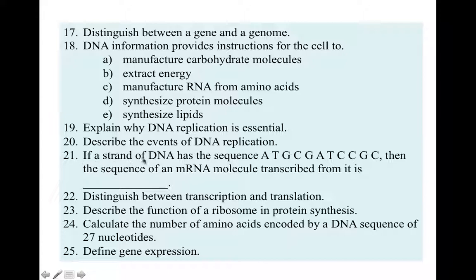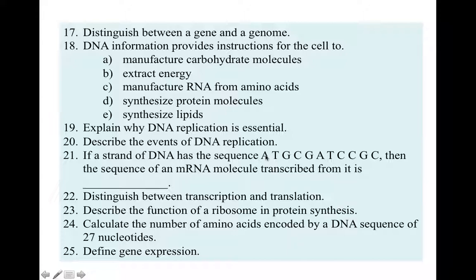Question 21. If a strand of DNA has a sequence of such, then the sequence of an mRNA molecule transcribed from it is. Now, transcription means again formation of mRNA from DNA, and it takes place in the nucleus. In order to use this sequence to form mRNA, notice that an RNA molecule will have uracil instead of thymine.